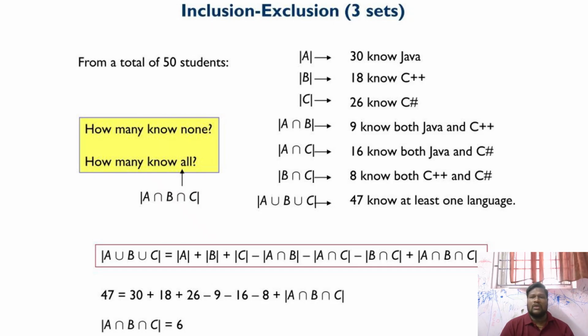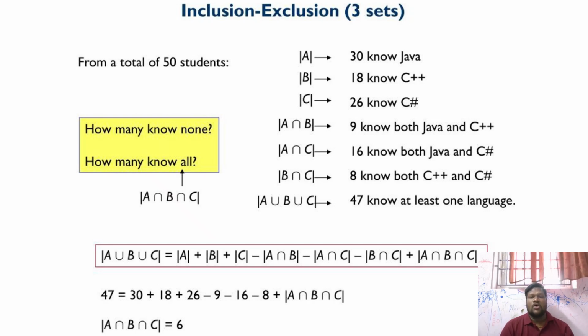Now, at least one language means A union B union C, and the total value is 47. 30 is the cardinality of set A, 18 is the cardinality of set B, plus 26 is the cardinality of set C, minus 9 for both Java and C++, minus 16 for both Java and C, and minus 8 for both C++ and C. Finally we find the value of A intersection B intersection C using the calculator. 47 minus 30 minus 18 minus 26 plus 9 plus 16 plus 8, the final answer is 6.